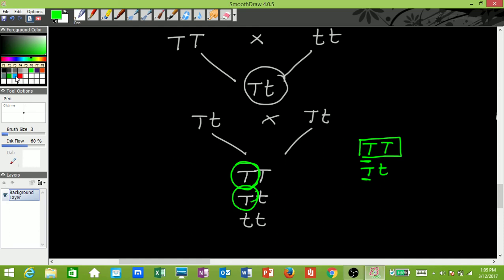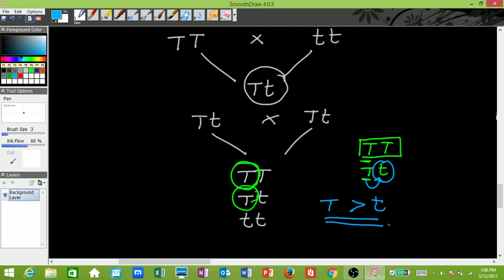Hence it is seen that capital T suppresses the small t and gets expressed. Hence the tallness trait is dominant over the shortness trait, or you can say that the gene for tallness is dominant over the gene for shortness. This is the law of dominance, or the domination of traits.